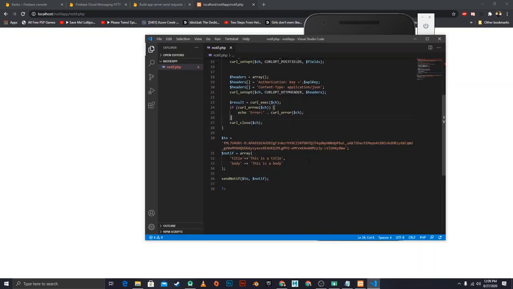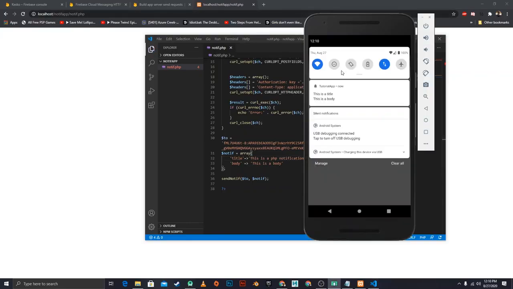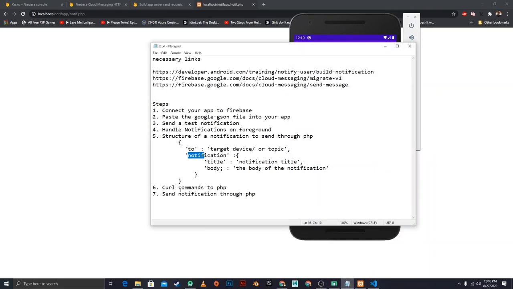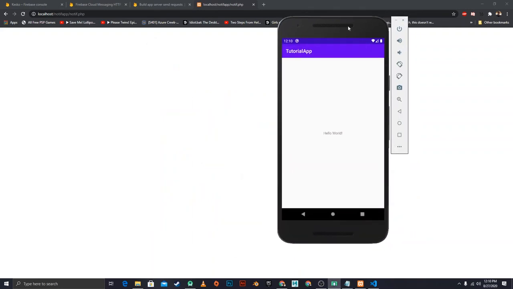We can confirm if it's the same thing by changing this and saying this is a PHP notification. Save that, and then select here, swipe that right away, and then send this again. And then we're going to get something that says this is a PHP notification. If we click on it like before, it opens up the activity that's specified to be opened whenever we do that. Now, curl commands to PHP and send notifications. Yep, that's pretty much completed all those steps.